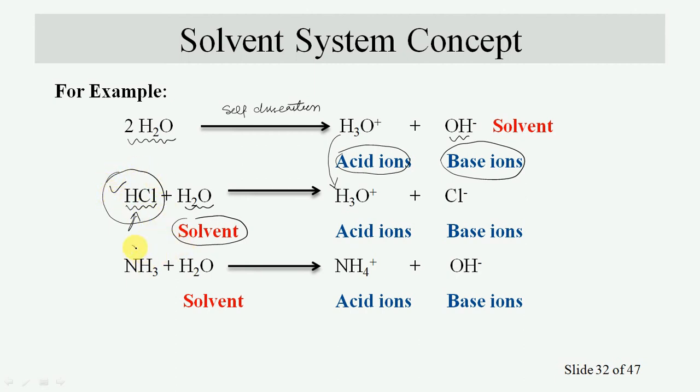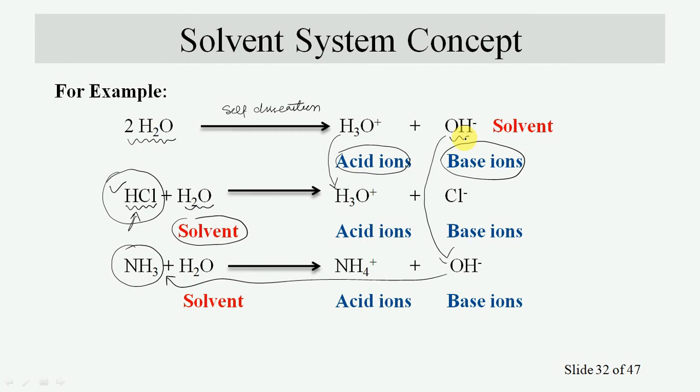Similarly, if any substance undergoes dissociation in water and can furnish the base ion, which is of anionic character, then it is a base. So HCl behaves as an acid in water because it gives the cationic characteristic of water, and similarly NH3, ammonia, acts as a base in water because it gives the anionic characteristic of the water.